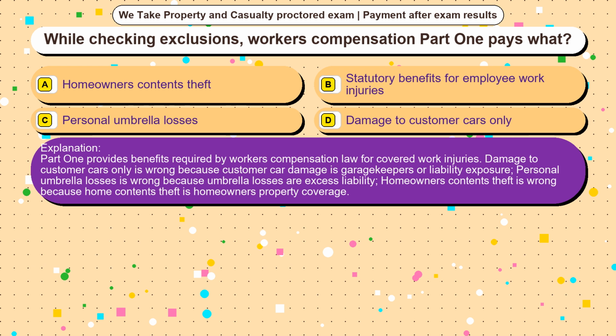Damage to customer cars only is wrong because customer car damage is a garage keepers or liability exposure. Personal umbrella losses is wrong because umbrella losses are excess liability. Homeowners' contents theft is wrong because home contents theft is homeowners' property coverage.